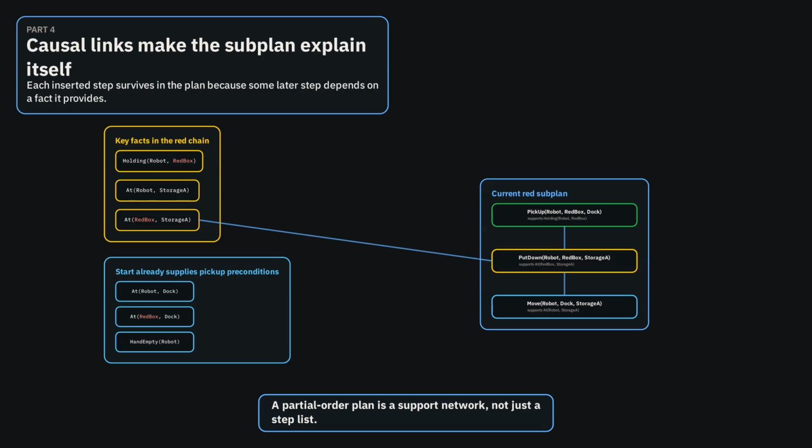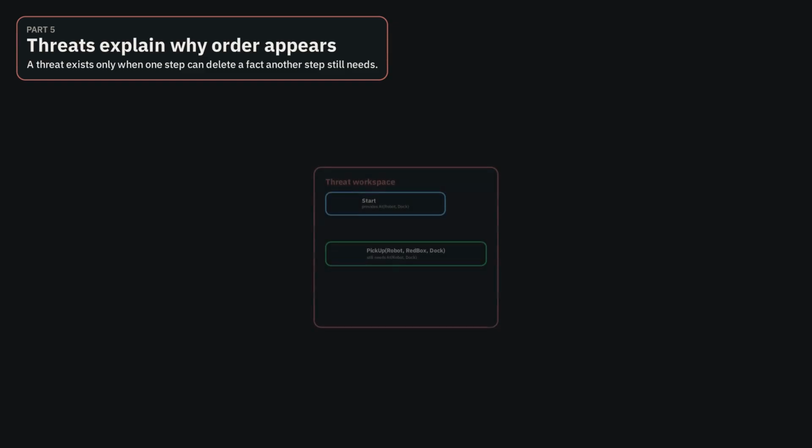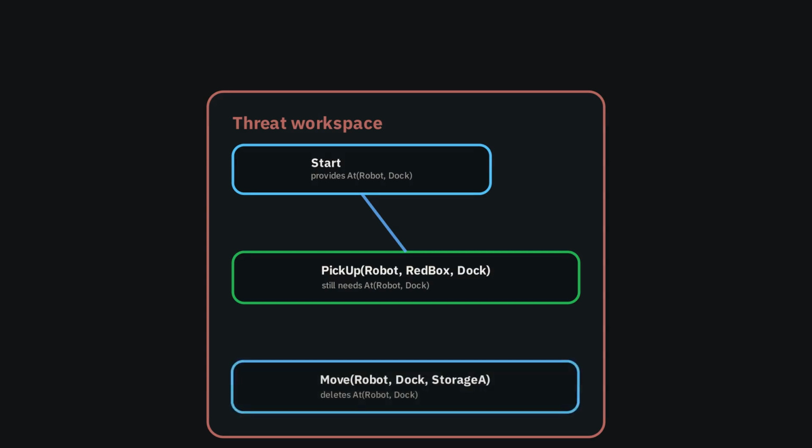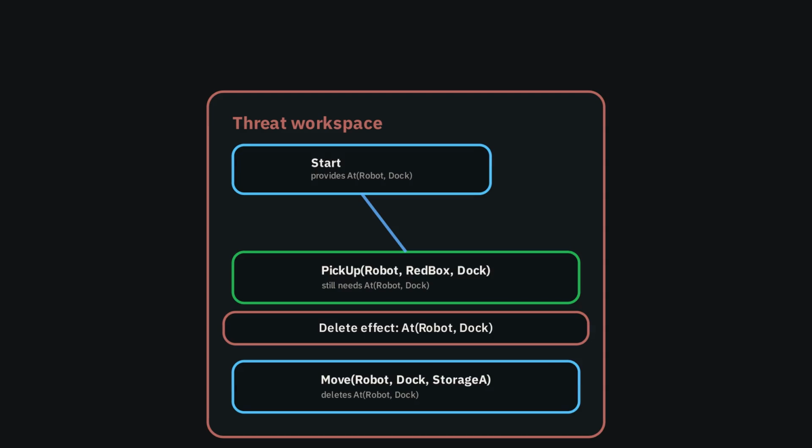The result is a partial plan in which each action has a causal role. The structure is not just a sequence of actions. It is a network of support relations. The next flaw is a threat on one of those causal links. The pickup step relies on the robot remaining at the dock until the pickup occurs. The move to storage A deletes that condition. If the move is ordered too early, the causal support for pickup no longer holds.